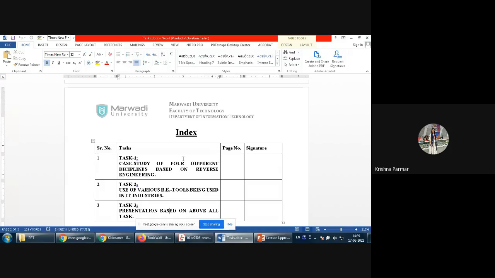But the group must be from the same class and same batch. If TP1, TO1 students are there, then A batch with A batch, B batch with B batch. So batch must be the same and class must be the same. You need to write those details in the shared sheet, which I already shared with you 2 days back. You need to enter the group details like enrollment number and student name, and then the 4 different case study titles. I already gave an example there.